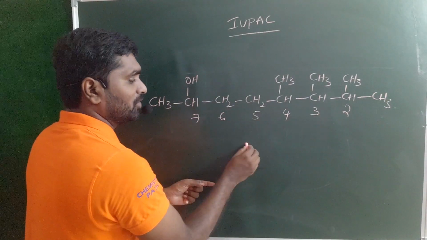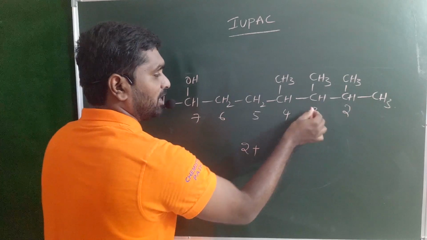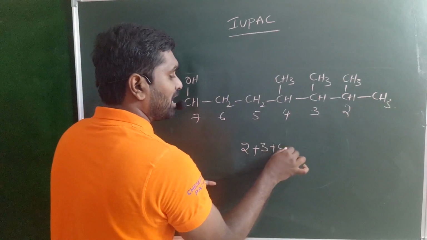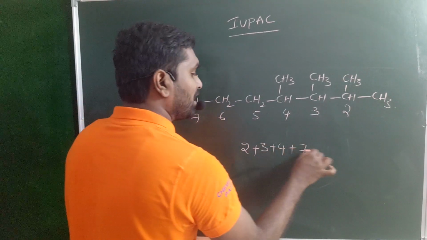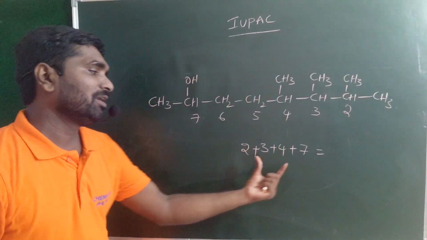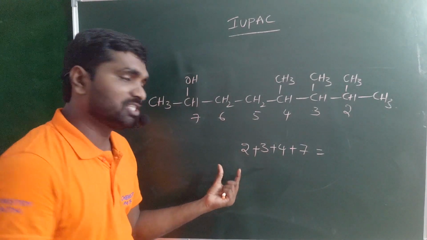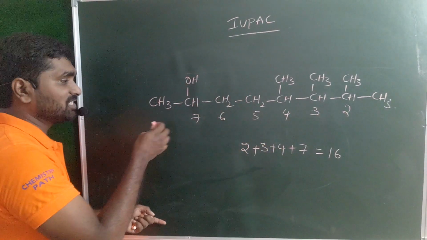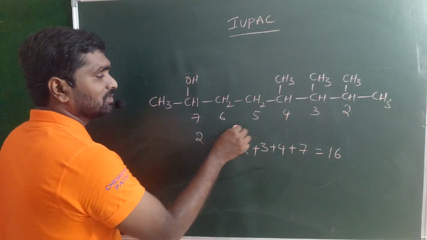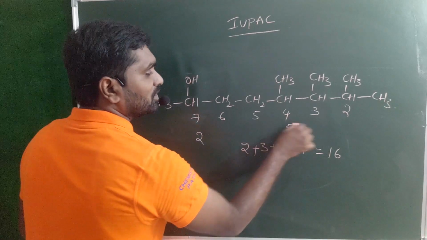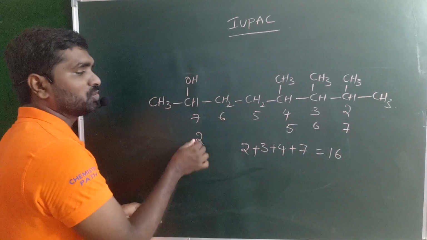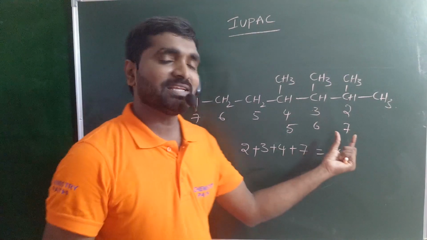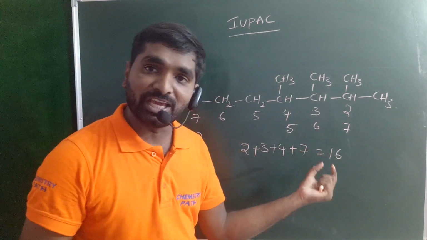So on the right hand side, on the second carbon you have a substituent, on the third carbon, on the fourth carbon, again on the seventh carbon. 7 plus 7, 14, 14 plus 2, 16. The total sum is 16. When you go from the left hand side, 2 plus 3, 4, 5, 6, 7. So 2 plus 5, 7. 7 plus 7, 14. 14 plus 6, 20.